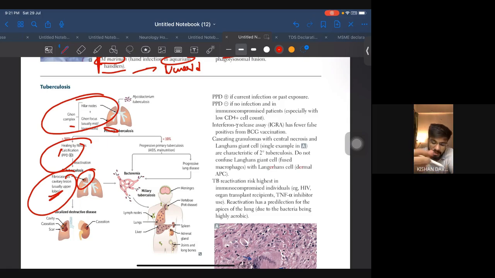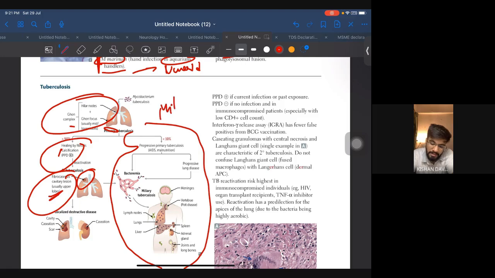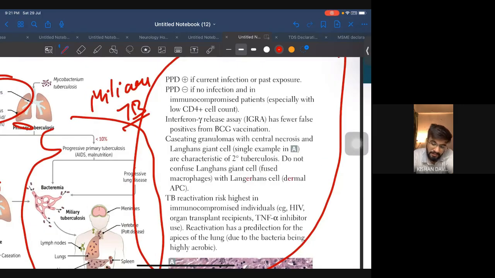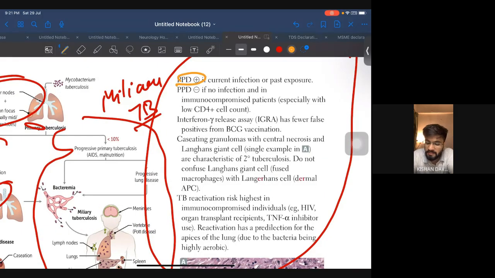Sometimes they won't heal, and it will go towards widespread in the body, and this is what is known as miliary tuberculosis. All right, and this is all about the pathophysiology that they have given. Let's just see what is important here. PPD positive if current infection or past exposure. PPD negative if no infection. Okay. Interferon gamma release assay has fewer false positives, so this also you won't use.